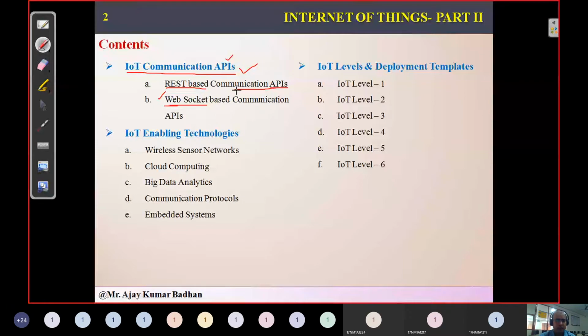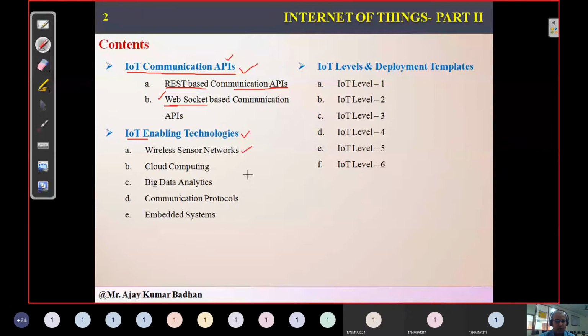Okay, so these are the two APIs we are going to discuss. After that, we have something called a very important IoT enabling technology. In which particular sector or field we will be using this Internet of Things concept is what is described in this. So here the first and foremost thing is wireless sensor networks.